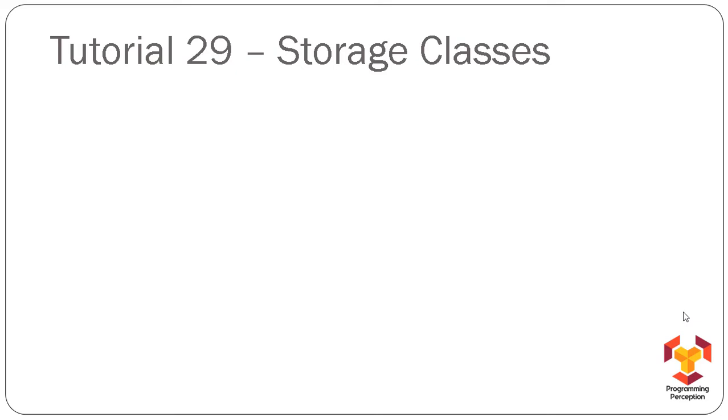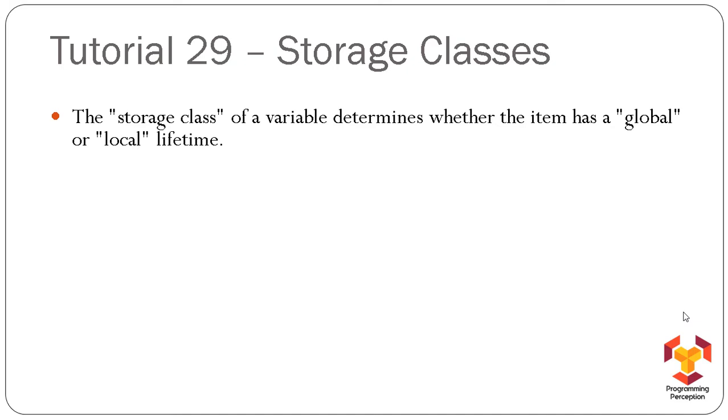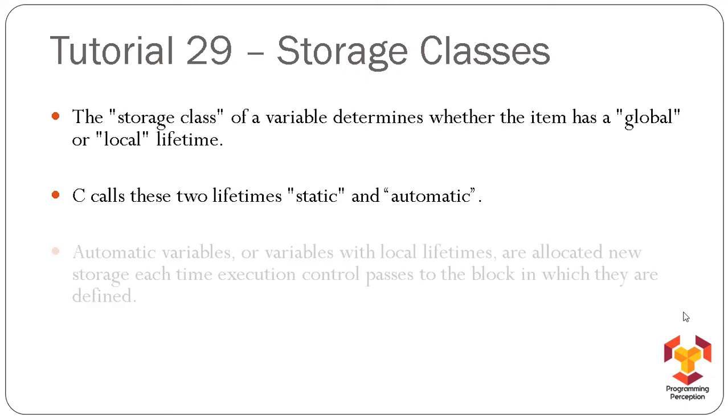So friends, in our previous tutorial we discussed lifetimes, and today we are going to discuss a few of the keywords which are used as storage classes to specify the lifetime of any identifier. The storage class of a variable determines whether the item has a global or local lifetime, and C calls these two lifetimes static and automatic.